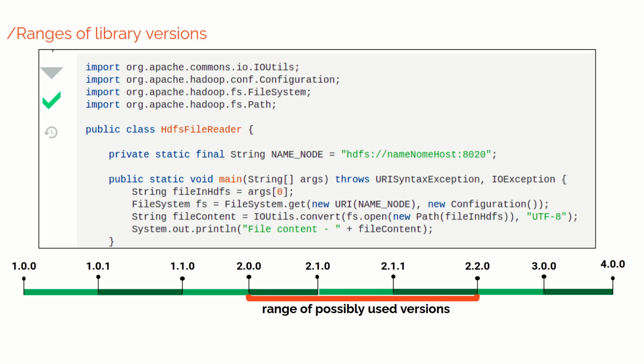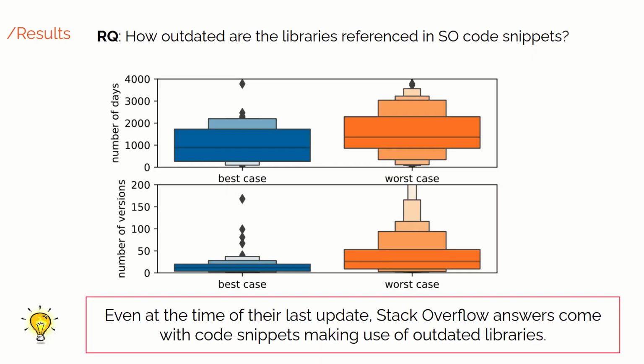Each range of versions has two ends, the most recent version and the oldest one. The most recent one is considered as the best case, while the oldest one is considered as the worst case. Then, using our resulting ranges of versions, we quantified how outdated the libraries referenced in Stack Overflow code snippets are, while considering two scenarios, the best and the worst case.